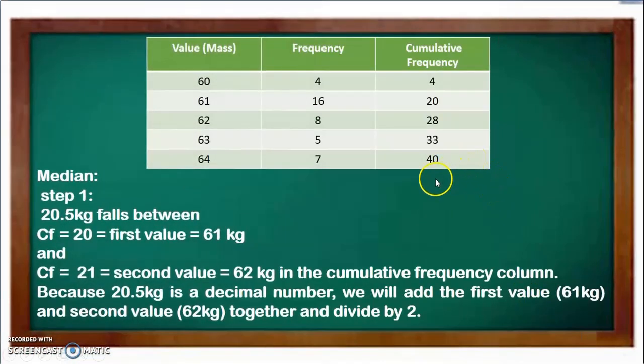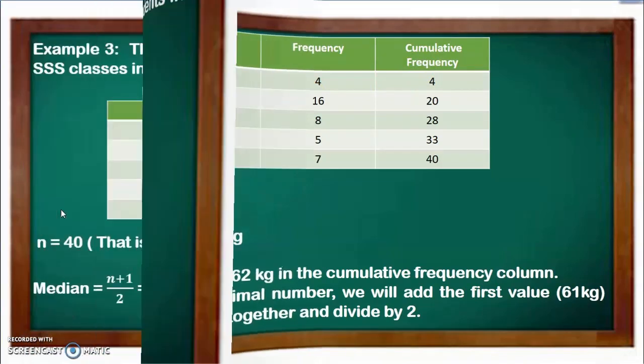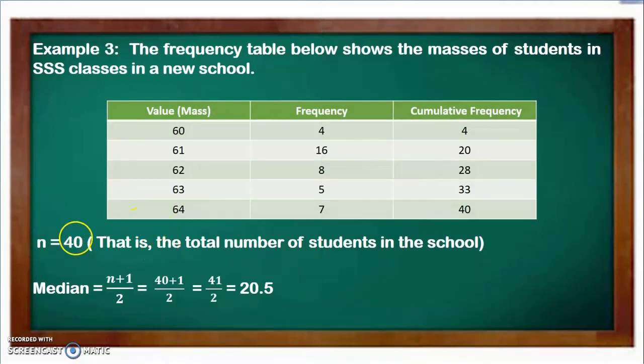So we're going to look at this example again. To get the median of this kind of data, that is a kind of large data that involves cumulative frequency, the median is given by the formula n plus 1 divided by 2. We are using this formula because, remember, once the set of data is an even number, we are going to have 2 middle values. So 40 plus 1 divided by 2, we have 41 divided by 2, and that gives us 20.5. So 20.5 is our median position.